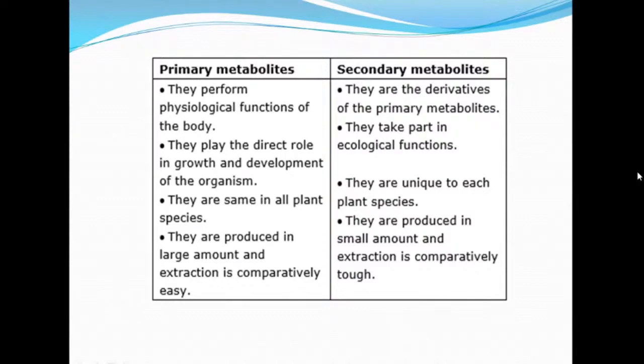Sometimes they are bitter in taste, sometimes sweet. But it is the secondary metabolites that are useful for the health of human beings. They play an important role in the health and development of human beings and are used for preparing medicines. So this is primary and secondary metabolites.